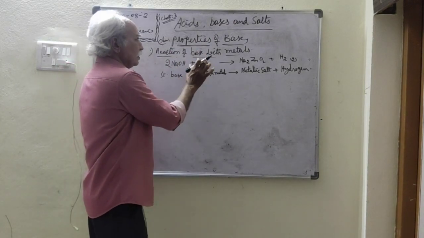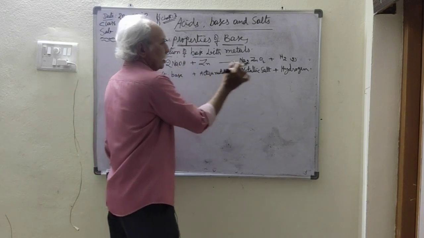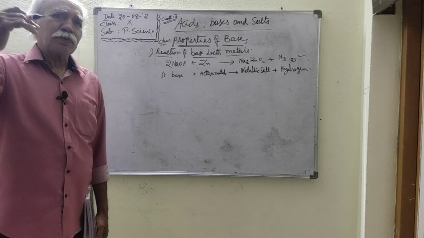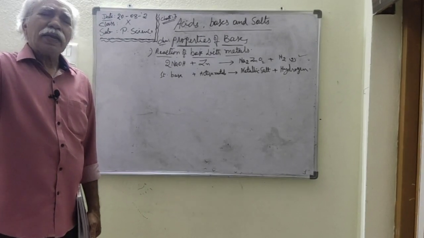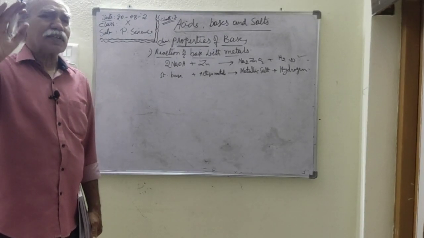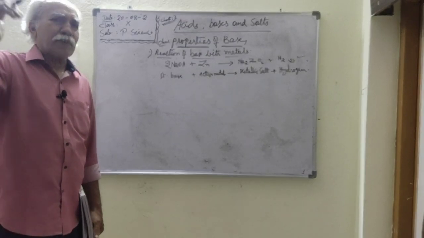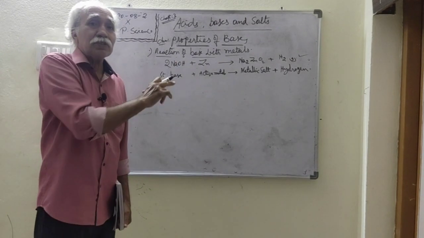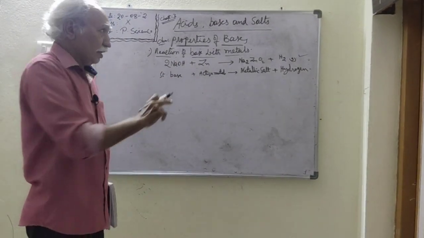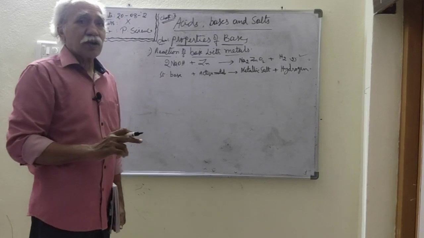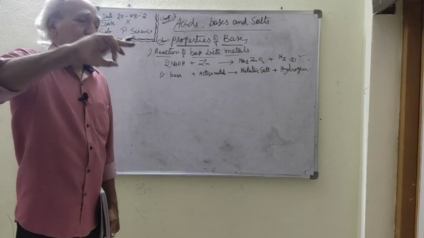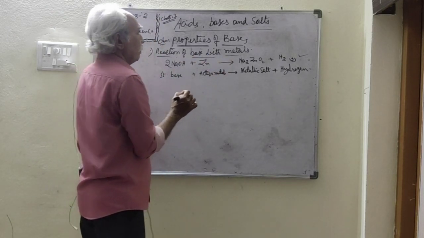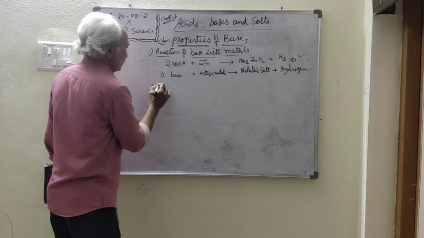When these active metals react with bases, they produce hydrogen gas, as in the case of acids reacting with metals. Almost all acids react with metals producing hydrogen. That is a common character for acids, but for bases it is an exclusive character, not a common one. Only in some cases can you find this type of reaction, producing salt and hydrogen gas, like the acids. This is the reaction of base with metals.